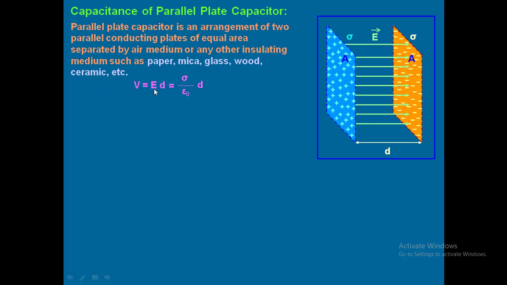But what is the value of E between the plates? Sigma by epsilon naught. So V is sigma by epsilon naught into d. That is the value of potential. Understood?